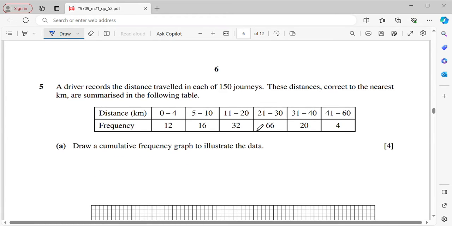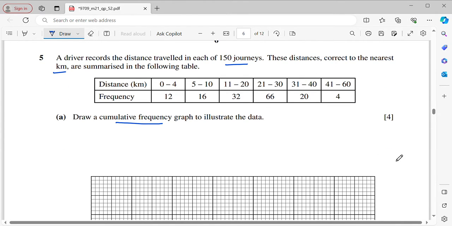Okay, now for question number 5. A driver records the distance traveled in each of 150 journeys. These distances, correct to the nearest kilometer, are summarized in the following table. Draw a cumulative frequency graph to illustrate the data. Okay, so for the cumulative frequency curve, we need to get the upper class boundaries and also the cumulative frequency.